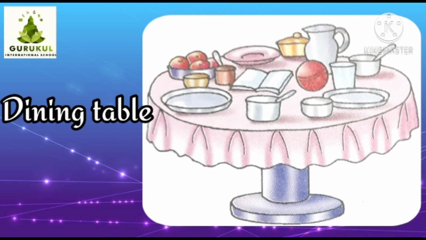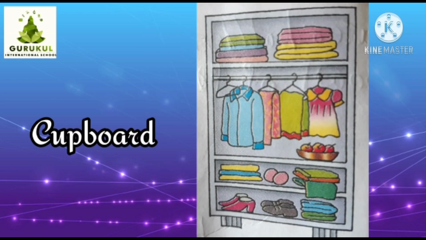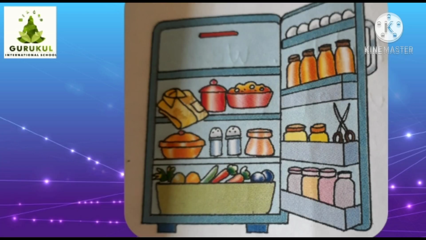Now, let us see the next picture. In this picture is a cupboard which has lots of clothes along with a pair of shoes in it. Children, even a coconut and a dish of fruits are placed in the cupboard. So, children, which are the things that don't belong? First, in the refrigerator, the shirt and pair of scissors do not belong.